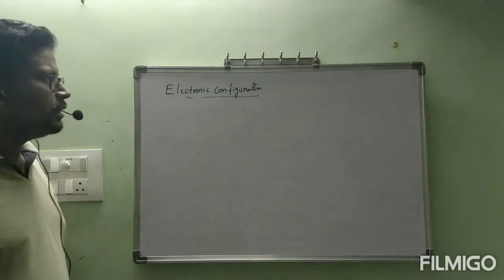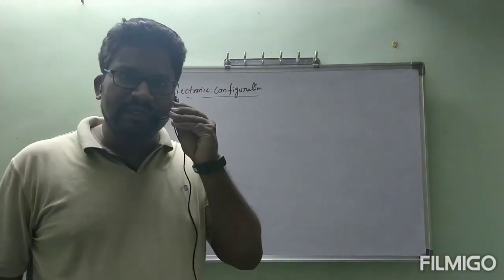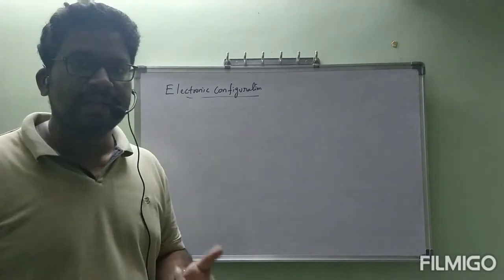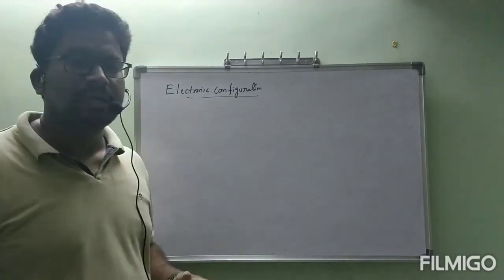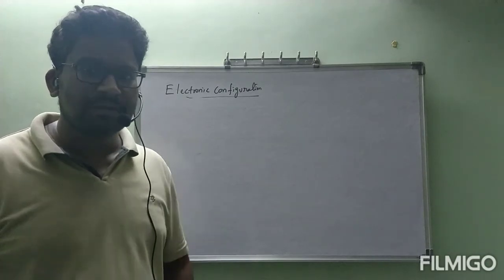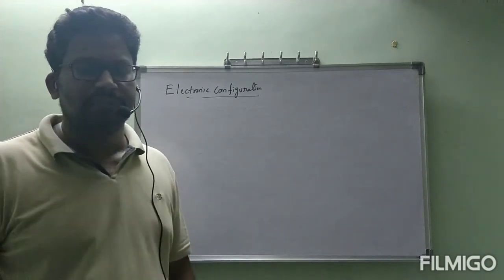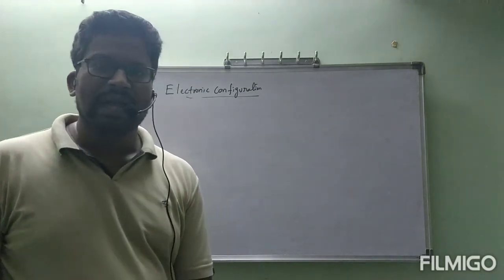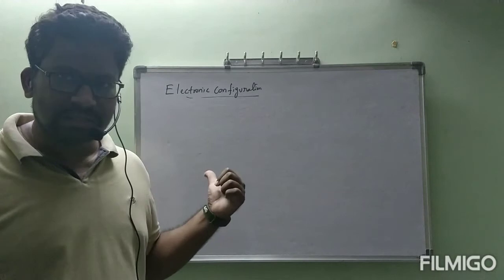In what way are we going to arrange electrons around the nucleus? That is our concept now.